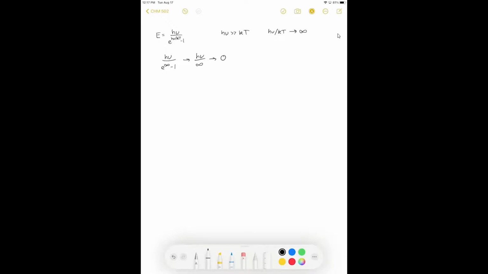What about the other scenario? What if kT is much, much greater than h nu? Well, in this case, we're going to have h nu over e to a small number, approximately 0, because h nu over kT now goes to 0 rather than infinity, minus 1.